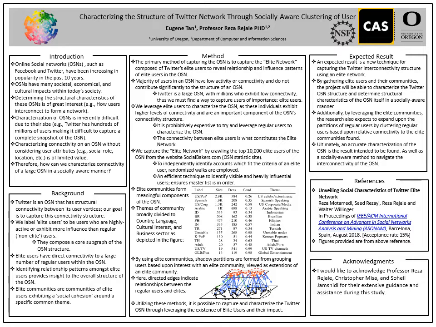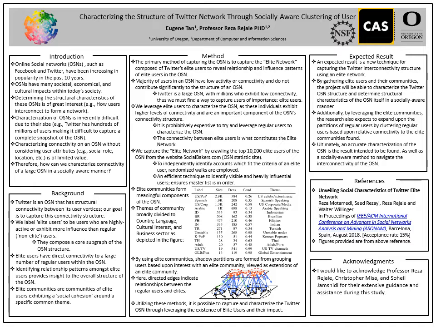Furthermore, within the network, elite communities formulate meaningful components of the online social networks as they serve as landmarks. These community themes broadly divide into country, language, cultural interest, and business sector, and these can be seen in various forms as depicted in the figure to the right, with multiple themes in these specific sectors. Additionally, by using elite communities, shadow partitions are formed by grouping users based upon interest with an elite community, which are viewed as extensions of an elite community.